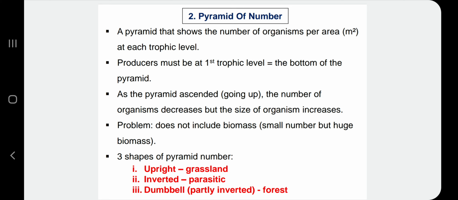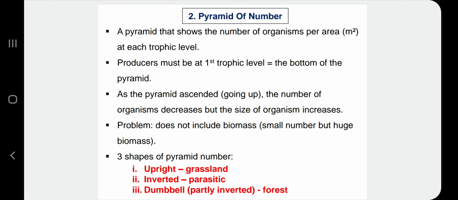Okay, problem with this pyramid is that it does not include biomass. Means that let's say pokok, katakanlah pokok kita kira satu, tapi dia ada huge biomass which kita tak count lah dalam pyramid of number. Itu antara problem dengan pyramid of number, which tidak berapa tepat juga.